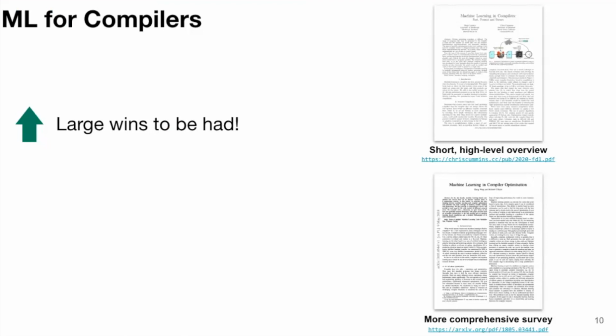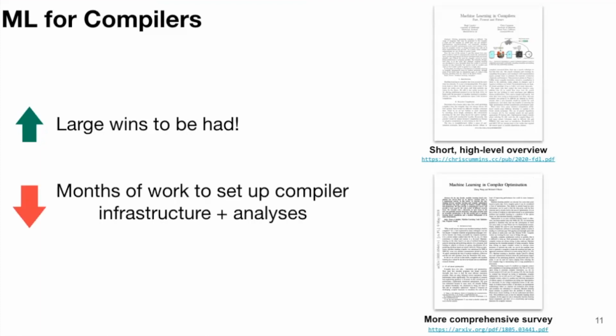In fact, if you download your latest Clang or GCC, you'll probably find there's not very much, if any, machine learning inside it. So what's the problem? Well, one of the problems is that in order to do these works, there is this kind of hidden cost, which is that it's very complicated to get started in compiler research. In fact, behind each one of these papers, there is typically months of some PhD student's time just getting the infrastructure set up. Okay, so we need a compiler, we need our benchmarks, we need to figure out some way of evaluating all these different things.